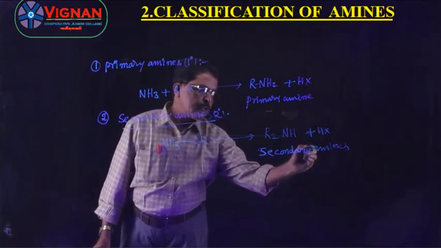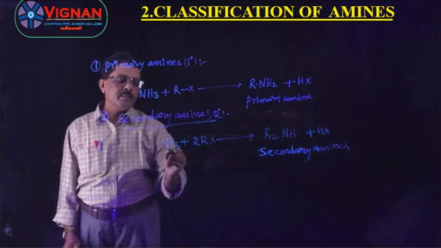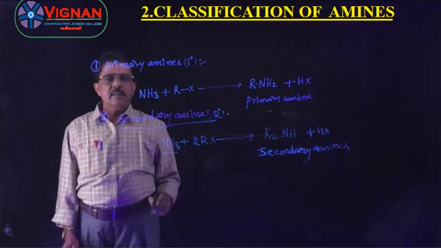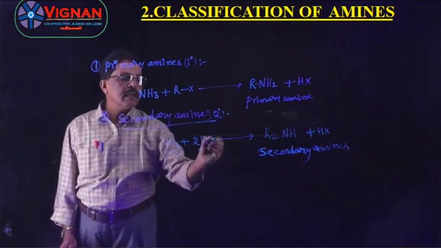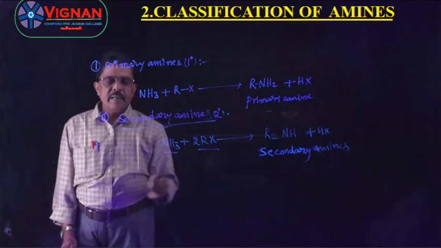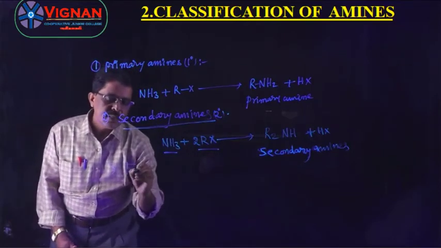So in the ammonia, two hydrogen atoms are replaced with two alkyl groups. Next, third one is tertiary amines.